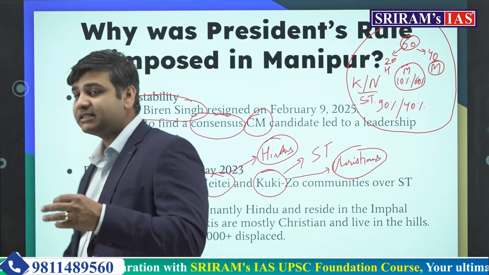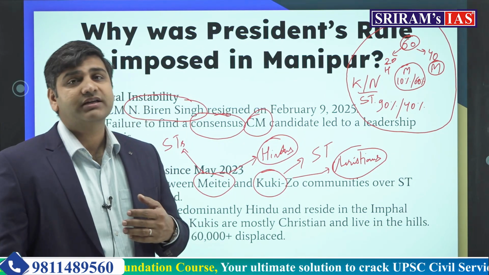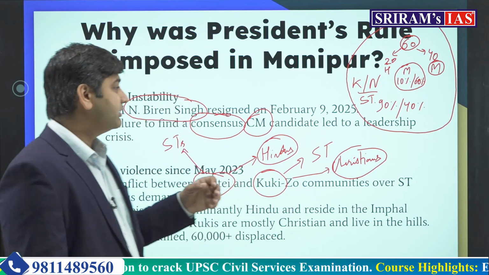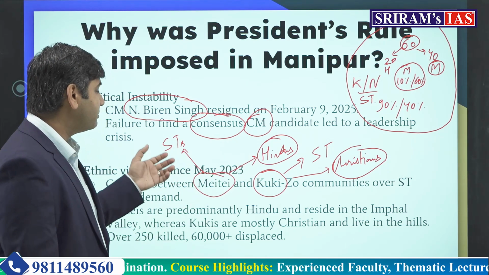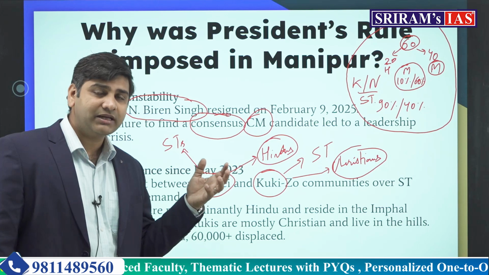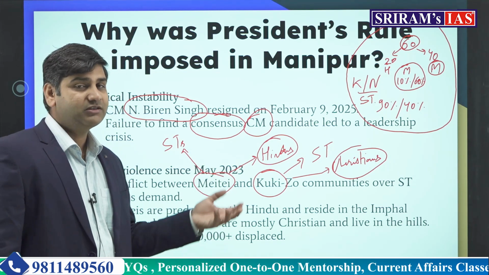Now, the state is a model employer. The maximum number of jobs which are created in Manipur are by the state. So there is a lot of insecurity in the hill tribes that if Meiteis come under the scheduled tribe category, they are going to take over the jobs of these Kuki people.